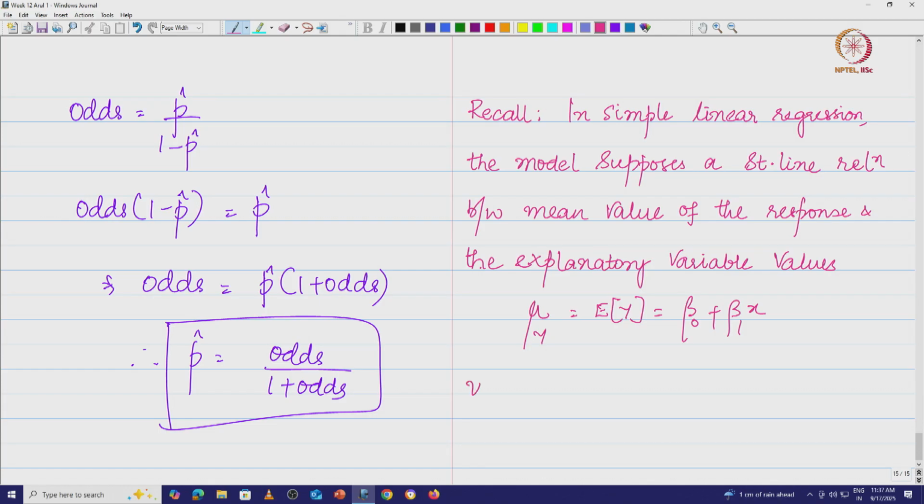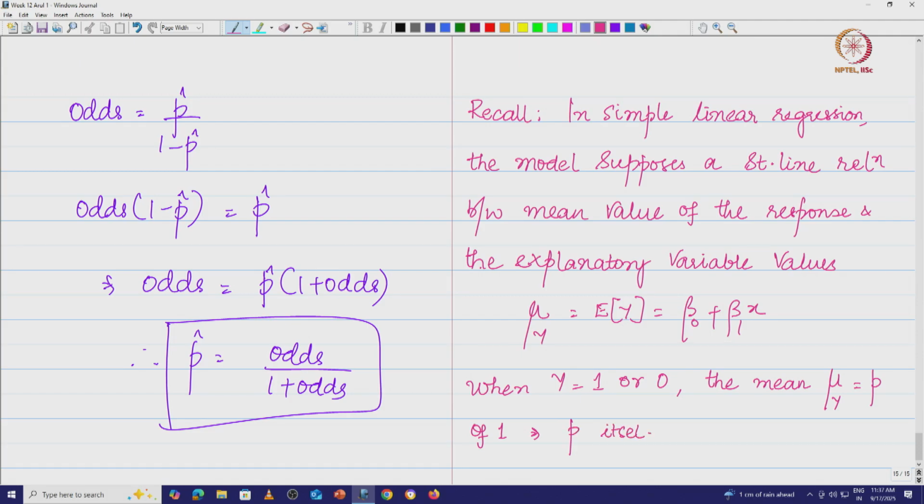Suppose y is 1 or 0. Here the response variable is a binary random variable, or a Bernoulli random variable, with y equal to 1 or 0. The mean of y, mu y, is the probability of success, or p of 1, which is p itself.